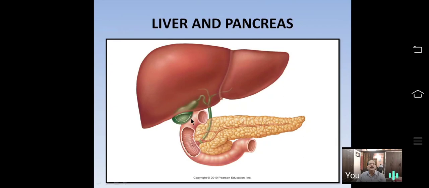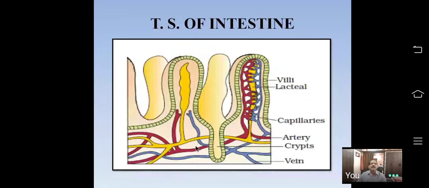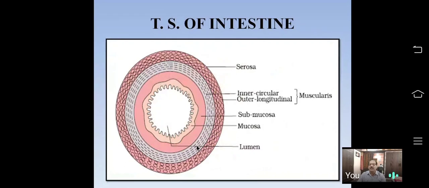It also plays an important role in digestion of the food. This is a transverse section of the small intestine.